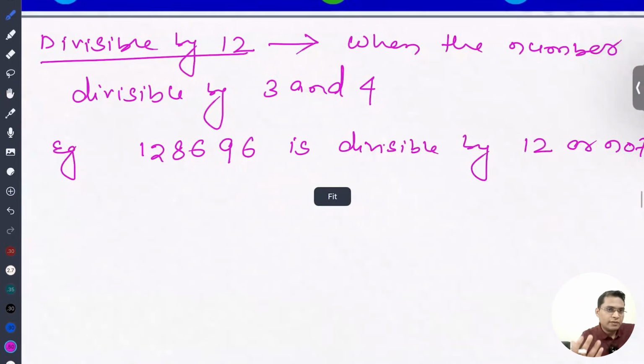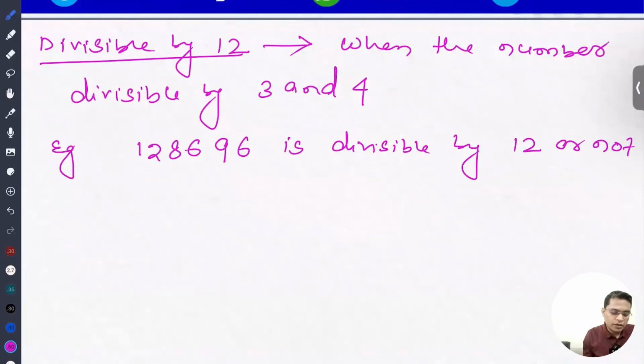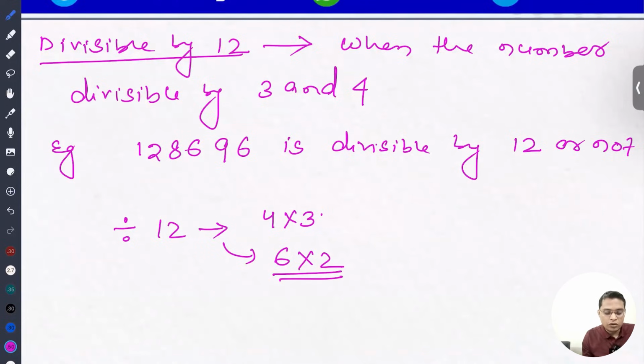So next is higher numbers. If you are going to check divisibility by a higher number, for example, what is the formula for a number to be divisible by 12? So there are two kinds of things. I can write either 4 into 3, or someone else might say 6 into 2 also, but it is wrong. Whenever you are choosing factors for divisibility by a higher number, it should be co-prime.